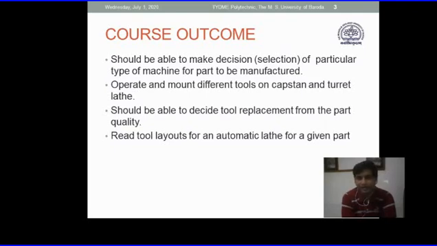And lastly, you should be able to read and prepare the layout of an automatic or semi-automatic lathe for a given part.